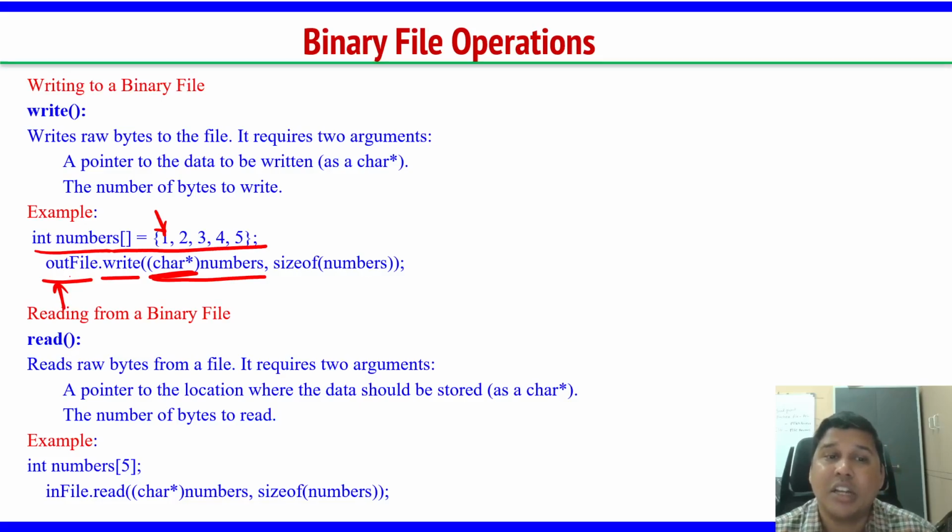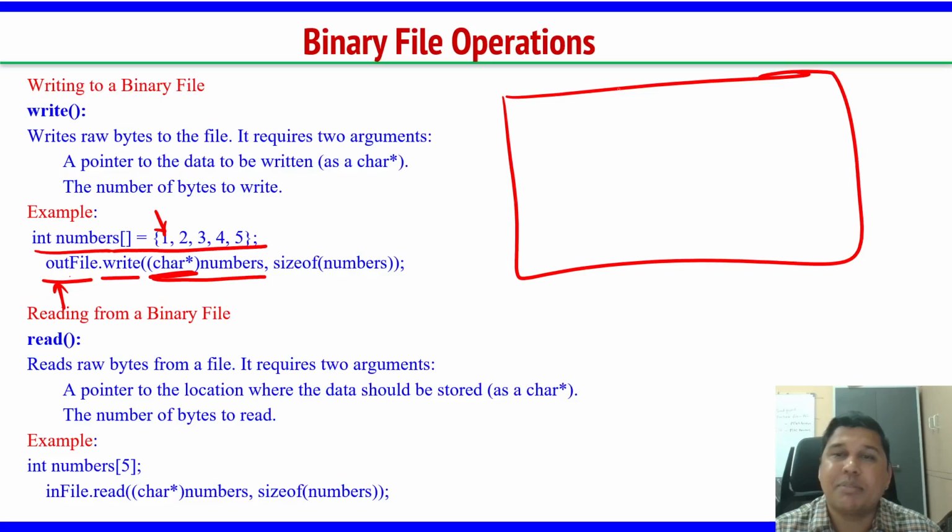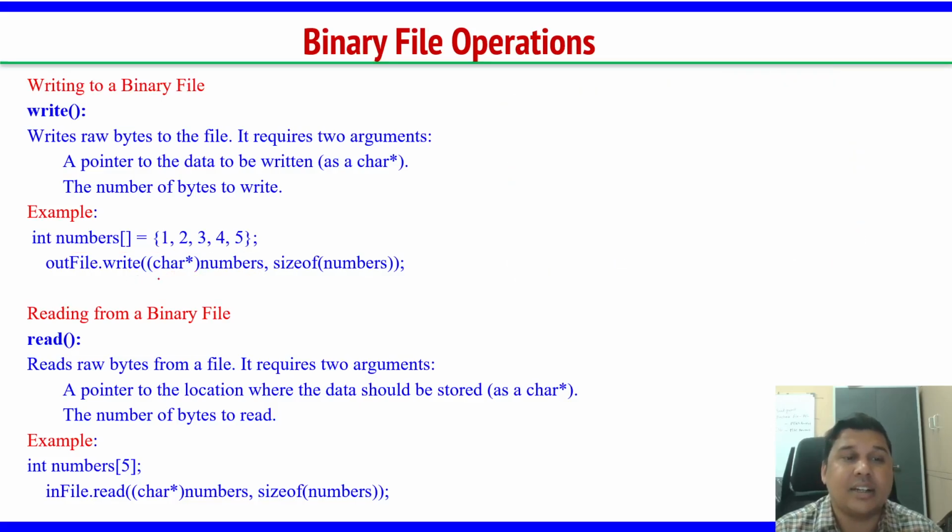Why to characters? Because we are storing everything in bytes, right? That's what byte means, binary bits only, zeros and ones. The name says binary, but we store in bits, zeros and ones. So the syntax is write, char star numbers, that is the name of this.